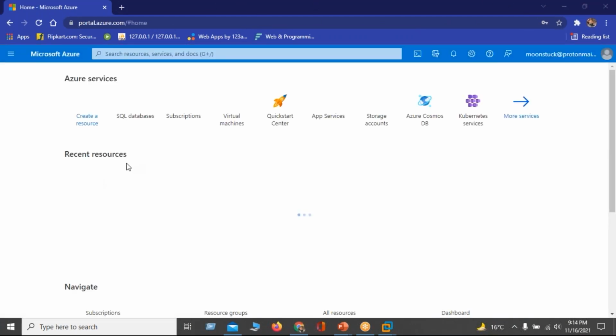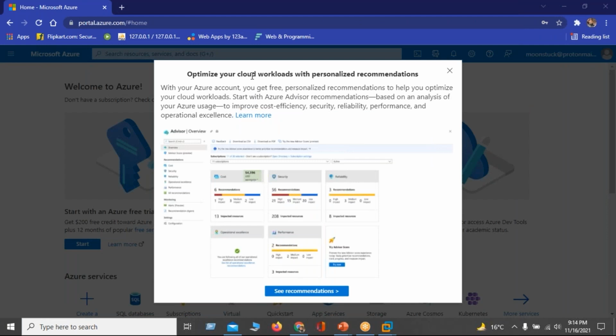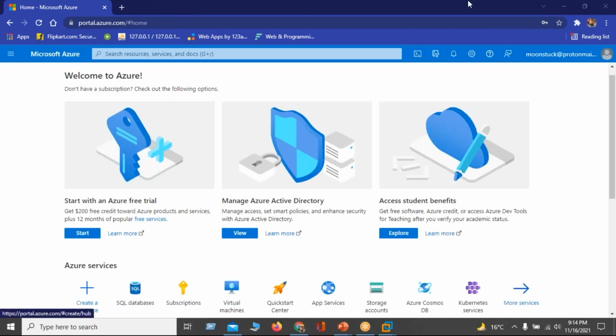This is how your Azure portal looks. Optimize your cloud workload groups, see recommendations, we can do this, but for now we will go with the basic ones. As soon as a new user logs in to the Azure portal, you get three options: start with Azure free trial, manage your Azure, access student benefits. Since we are at a learning phase, we will go with the free trial.